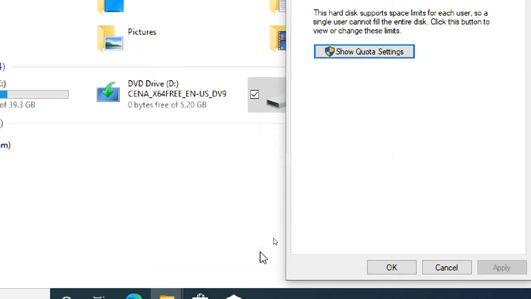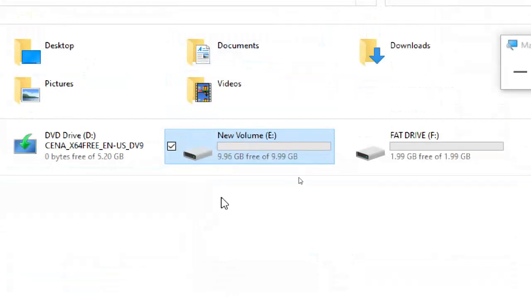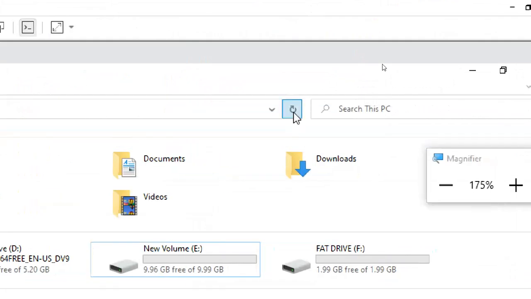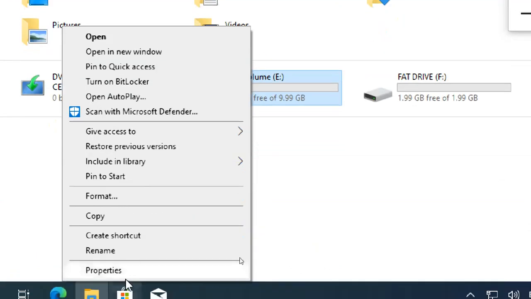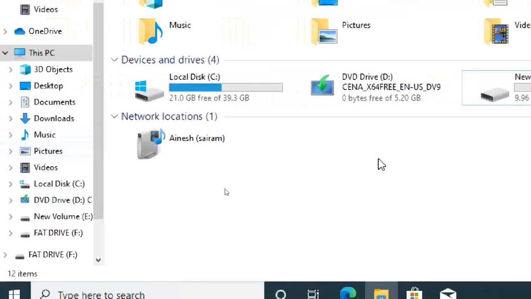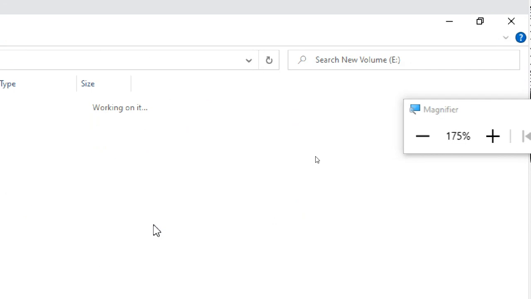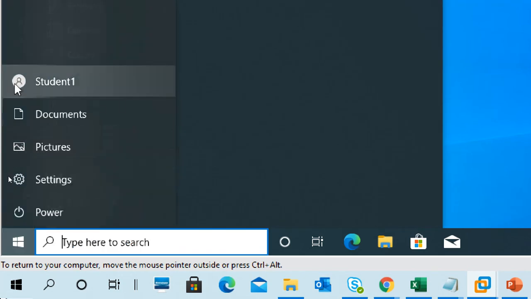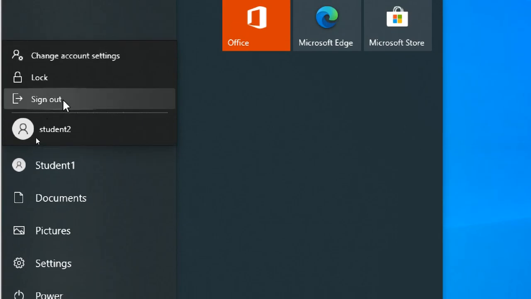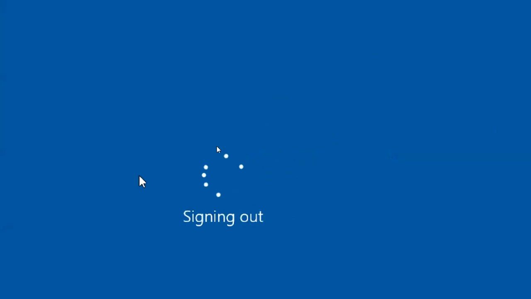Apply. OK. Now OK. Can you see this one? It is 10 GB only, because I'm student one, I have a 10 GB access. If you want to see again, okay. Is any data there? Yeah, some two files are there. No problem. Now I'm switching to my student two. So I click on student one, sign out. I'm signing out from student one.